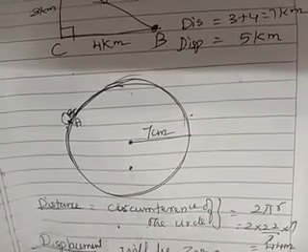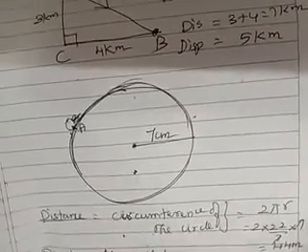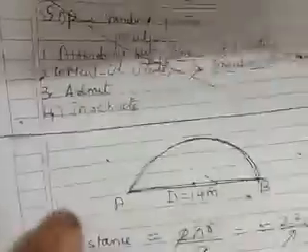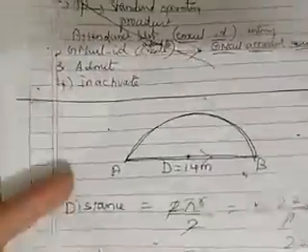It will be the circumference of the circle. But the displacement will be 0 because it is starting at one point and ending at the same point. Okay. Now, let us come to one more example. I want to give one more example.